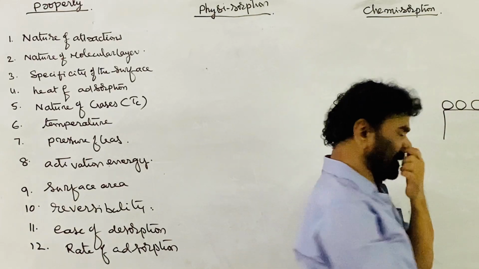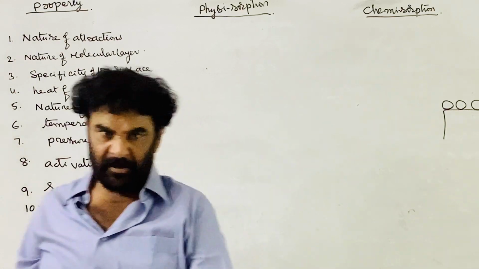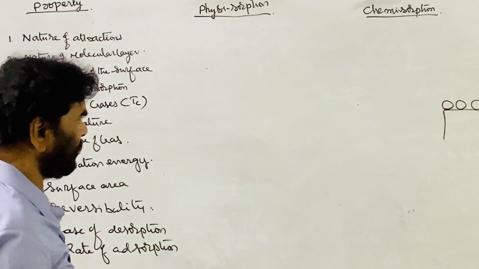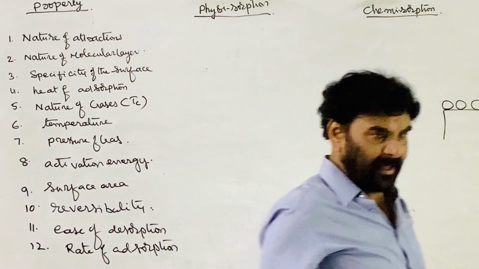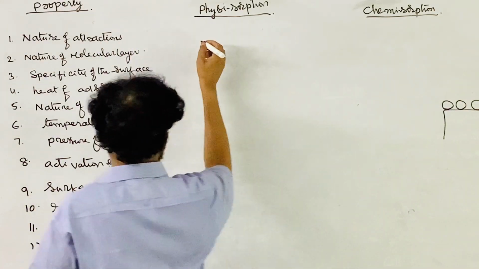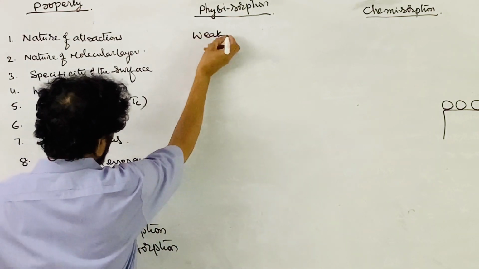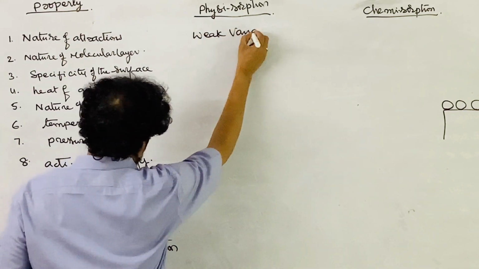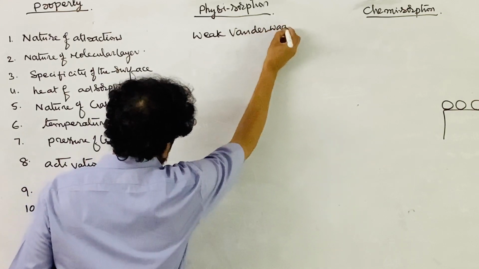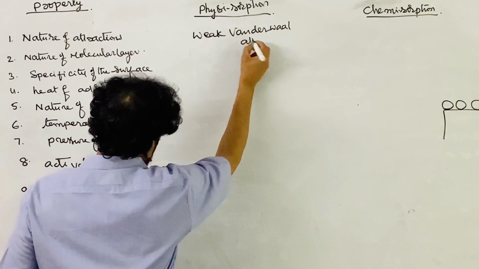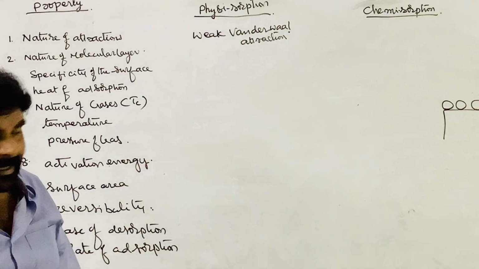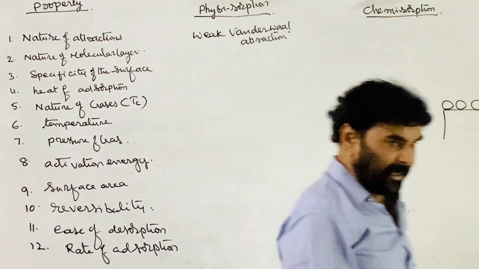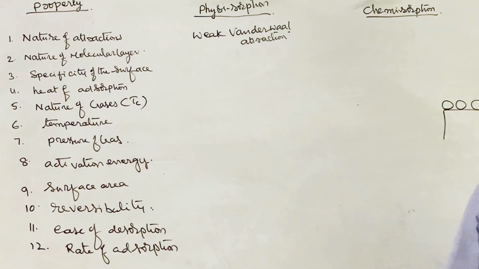A sort of attraction, forces, are established between the two. So that is the nature. What is the nature of the attractions? In physical adsorption, weak van der Waals attractions are established between the adsorbate molecules and the surface of the adsorbent. Very, very weak van der Waals attractions.